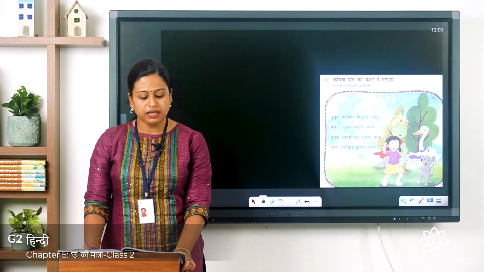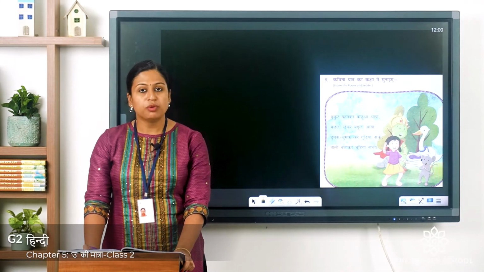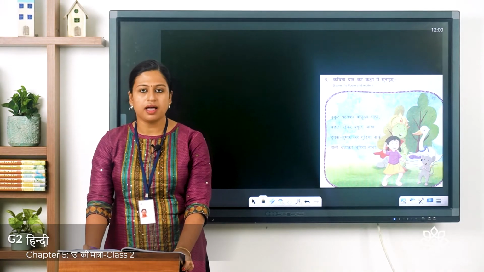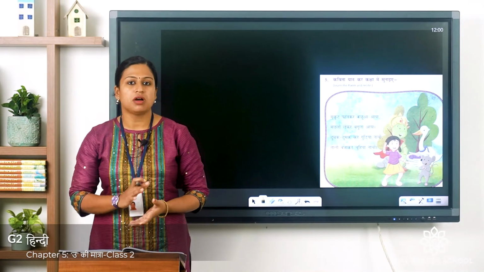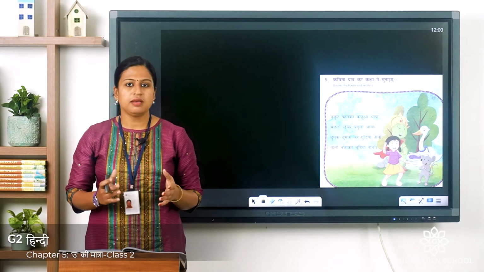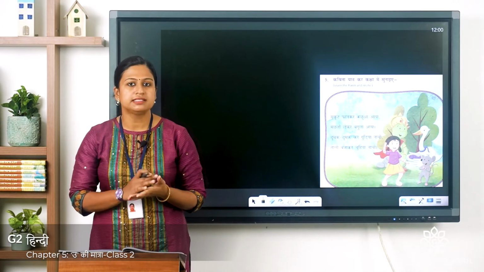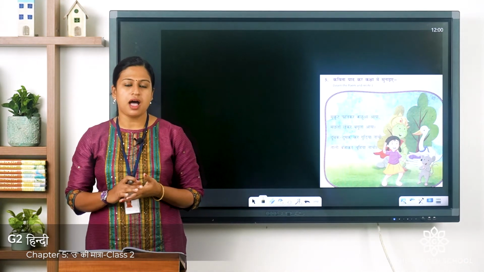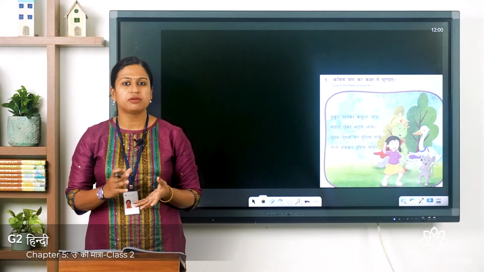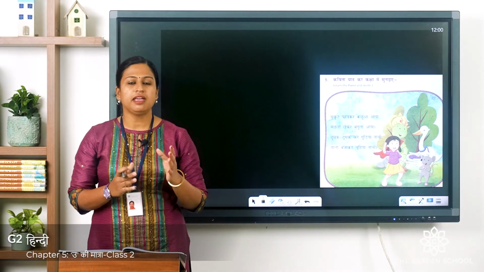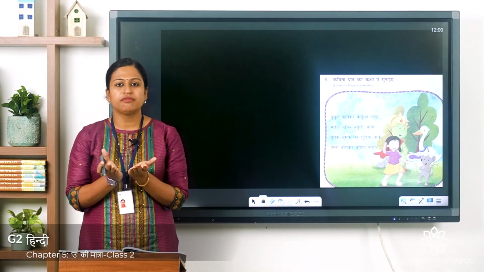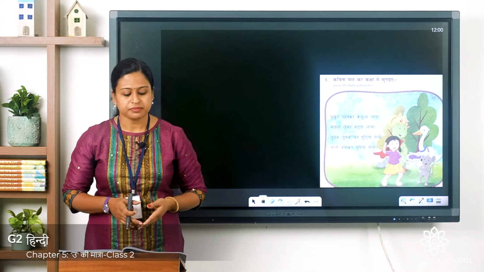Now let's see the meaning of these words. Mukut means crown. Pehenkar kachua aya. So kachua means tortoise. The tortoise came wearing a crown. This is the meaning of this line. Machli lekar bagula aya. Machli is fish, bagula is heron. So the heron came with a fish. You can see here in this picture, the fish is with the heron.